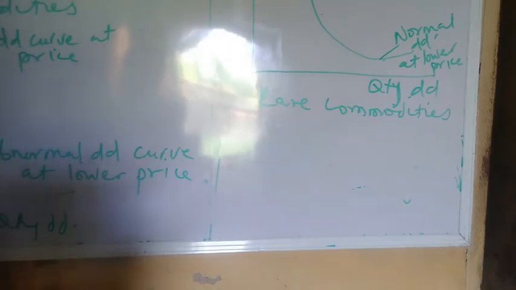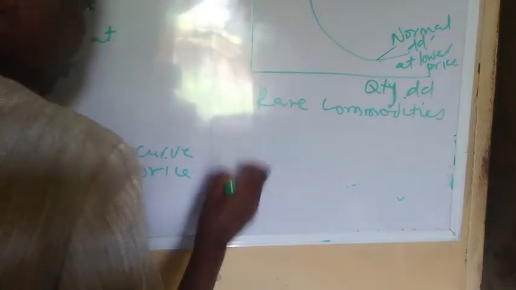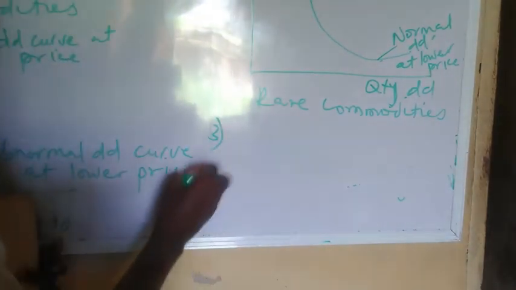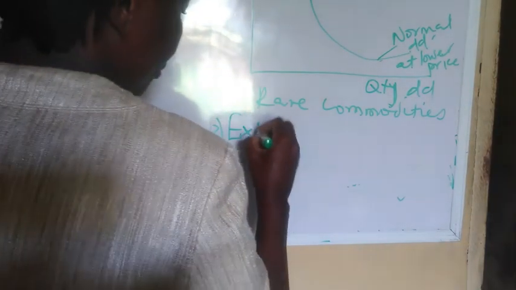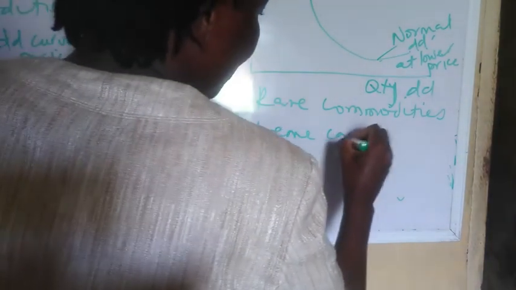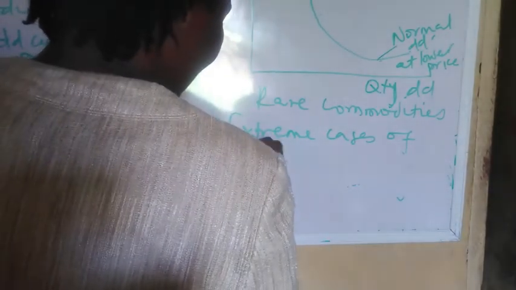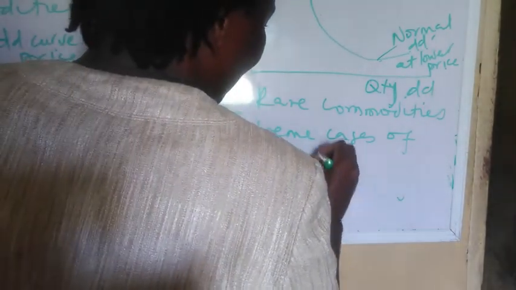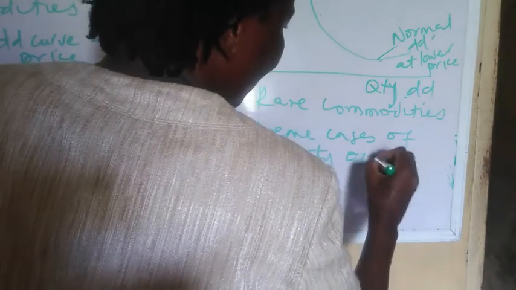Then there's another third case of abnormal demand curve. That is the extreme cases of elasticity of demand.